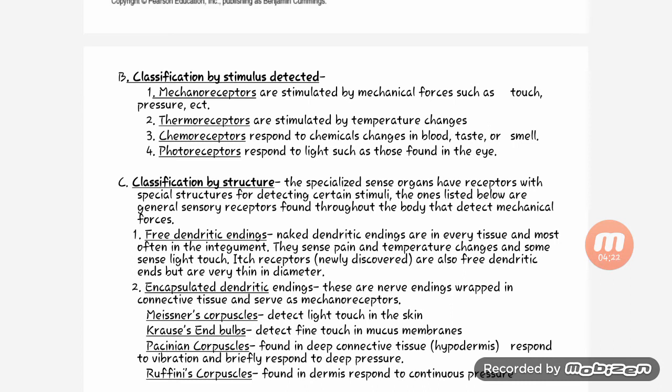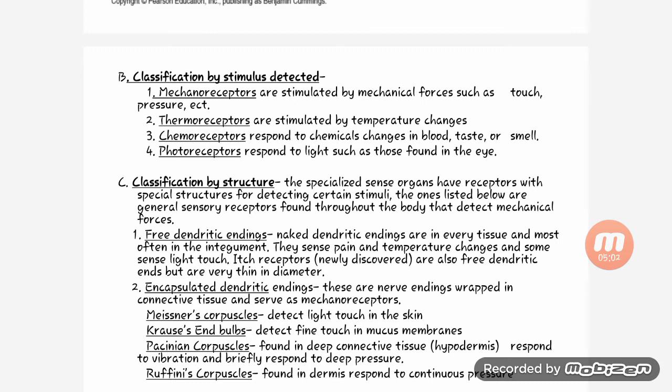Classification by structure. The specialized sense organs have receptors with special structure for detecting certain stimuli. The ones listed below are general sensory receptors found throughout the body that detect mechanical force. First, free dendritic endings. Naked dendritic endings are in every tissue and most often in the epidermis. They sense pain and temperature change and some sense light touch. They are also thin in diameter.